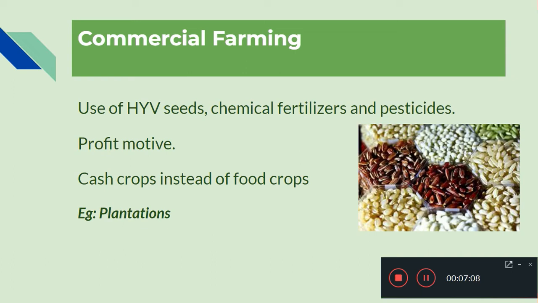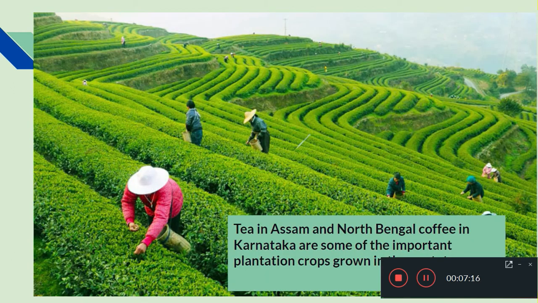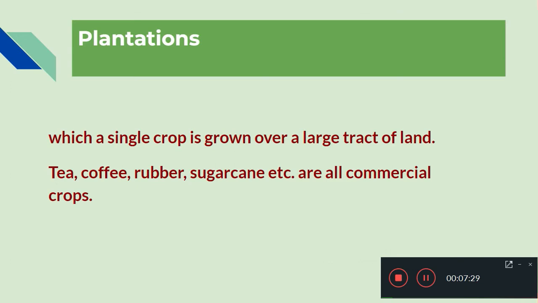Of such type of farming, one example mentioned is plantation. You might have seen a plantation. So let us see what a plantation is. Here you can see one picture. It is a tea plantation. In this, in a large area of land, they cultivate one single item. Here it is tea. So this type of cultivation is called plantation, which means a single crop is grown over a large tract of land.